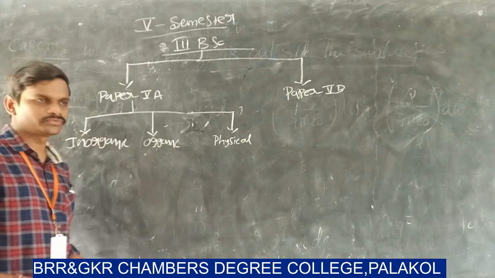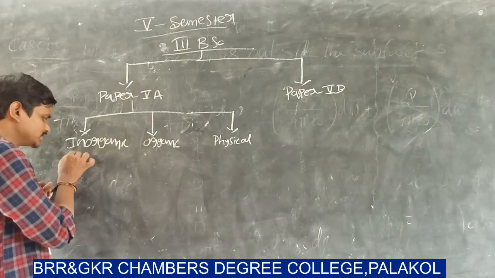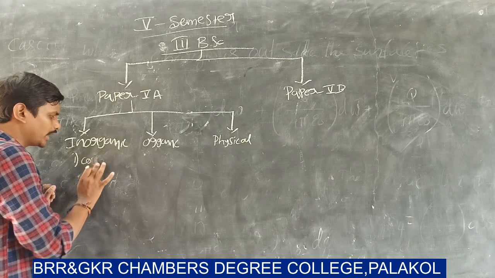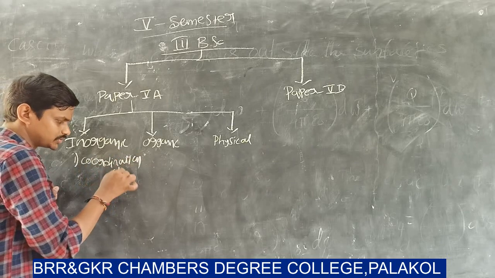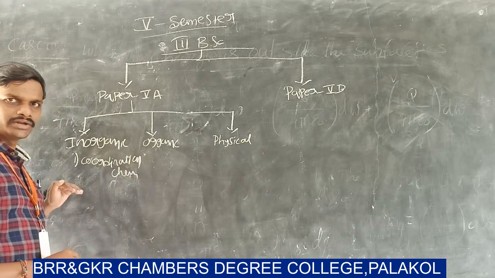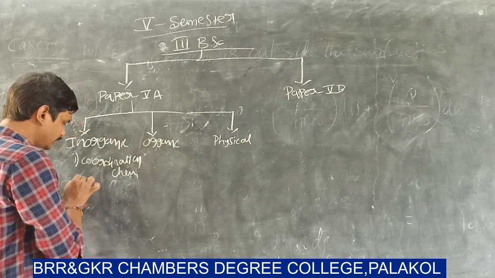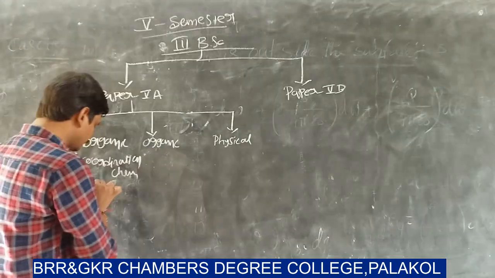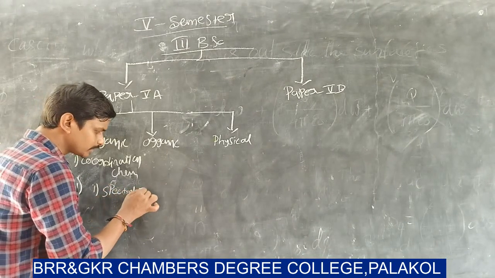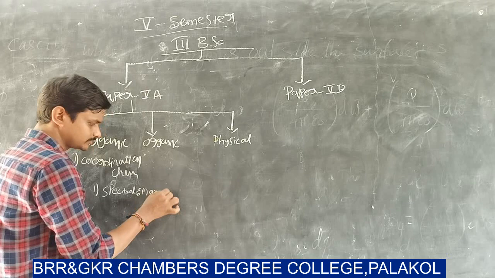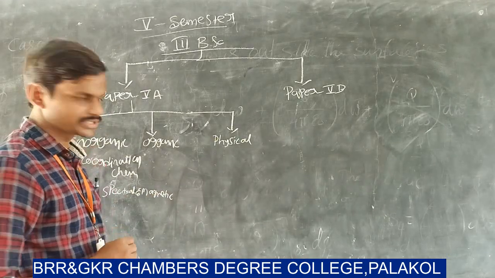Under the subheading of inorganic chemistry, we have 2 units. One is coordination chemistry. Second unit having 2 chapters. One is spectral and magnetic properties of coordination complexes.